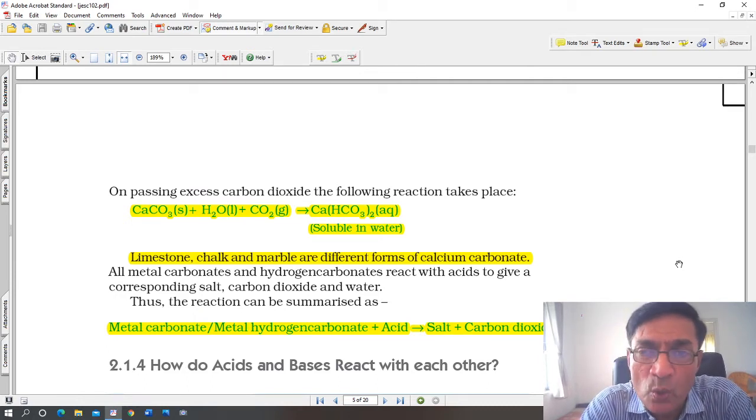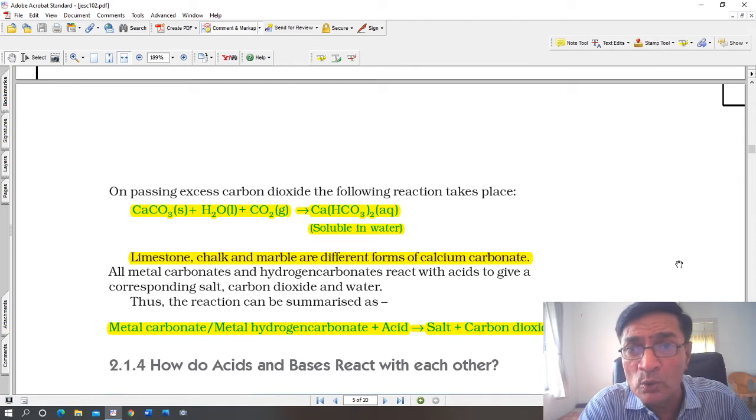But many students don't know even how to write a chemical reaction. They don't know how to balance a chemical reaction. They don't know how to write the molecular formula for a compound. And this is where the problem starts. So make an effort. Chemistry will require a lot of effort.